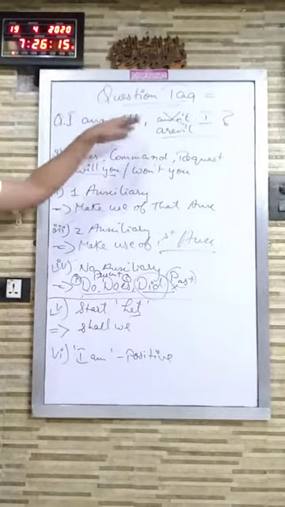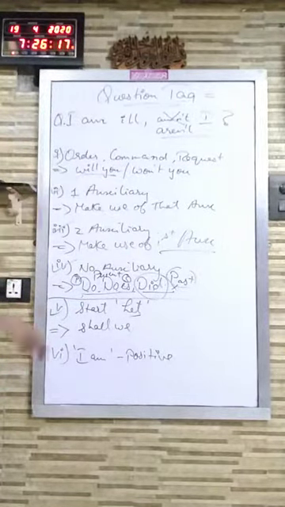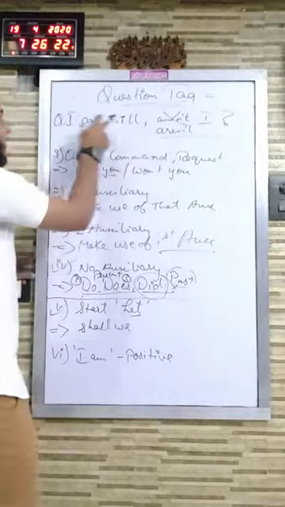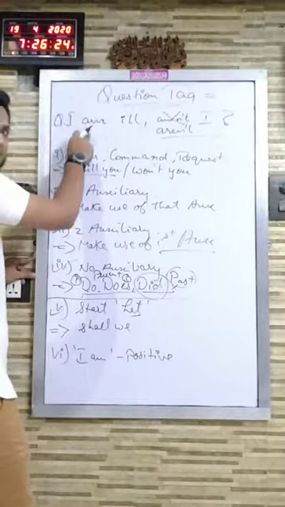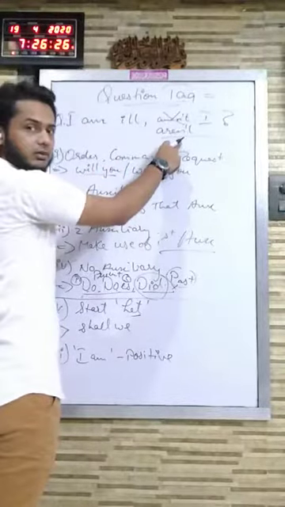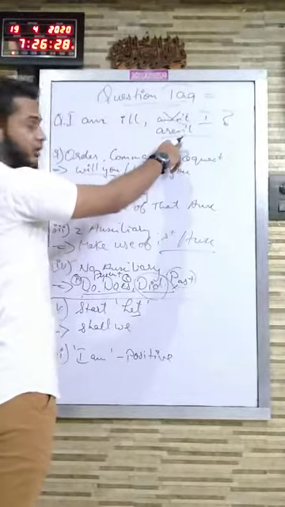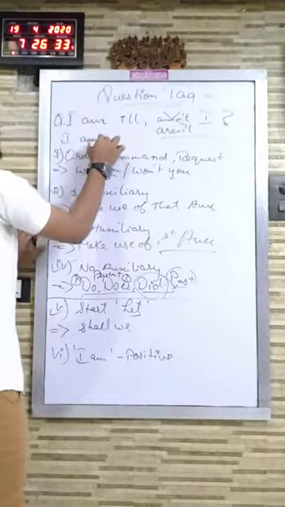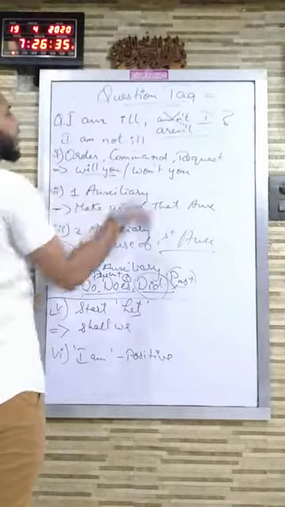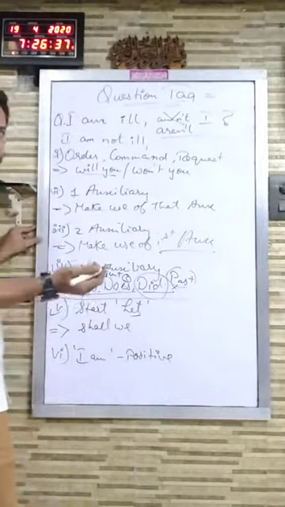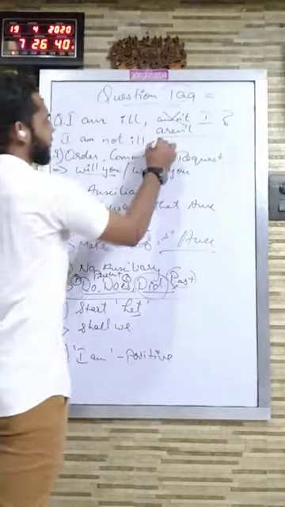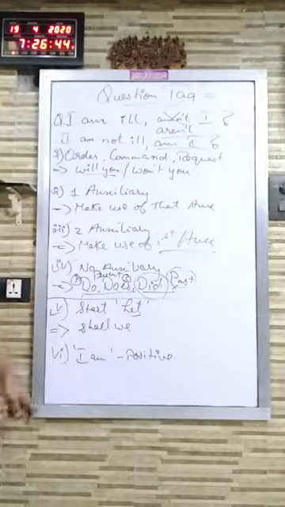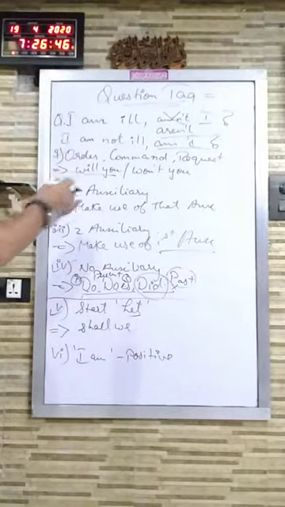Instead of amend, there is no word "amend" in the English dictionary. It is aren't. So if "I am" is coming and the sentence is positive, you have to use aren't instead of am. Clear? And in the same way, if the sentence has "I am" and it is negative, for example, "I am not ill", you will be writing "am I". Again, I am writing the answer directly, but you have to follow the steps.